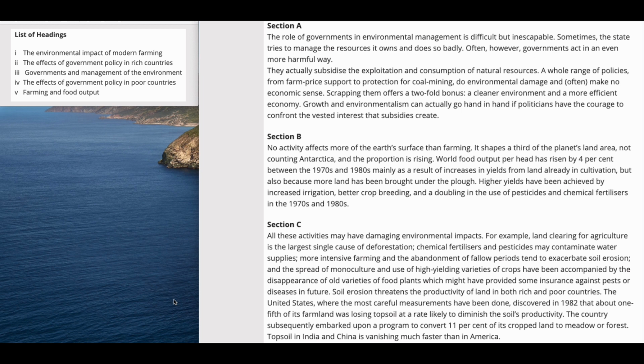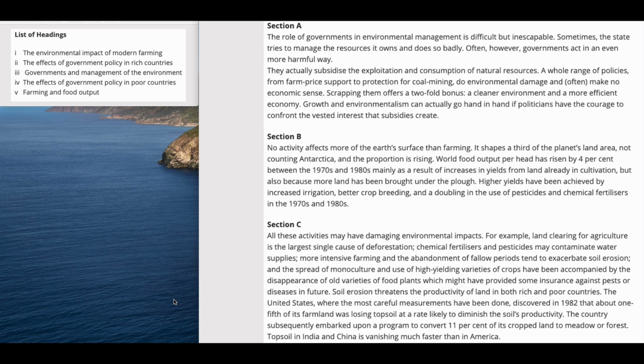Here they are actually talking about modern farming, which is used nowadays, and because of modern farming, many environmental impacts have been damaging. That is, most of the environment is being damaged. So here you can also guess the answer. The answer is number 1, the environmental impact of modern farming. How modern farming impacts the environment in a negative manner.